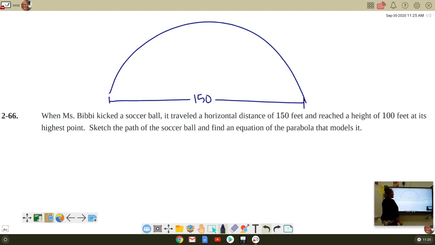That is the horizontal distance that it covers. The vertical distance, or the maximum height, is 100 feet. So that's the part that's going to affect your vertex. Now the rest of it, I'm going to leave it up to you. You figure out the equation, the A value, the H value, the K value, all of that.